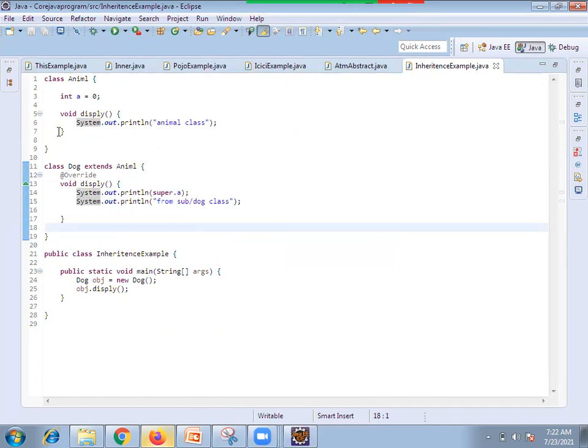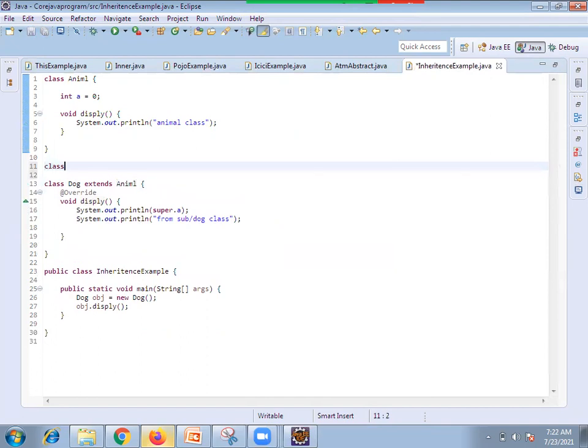Now, coming to multi-level. Now you have dog and animal. Let's take a class. The next behavior is common for all animals: tail, right?